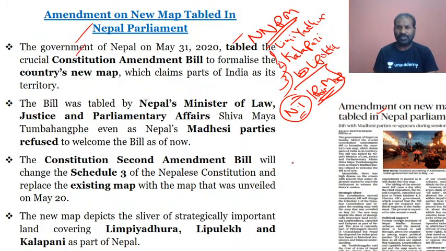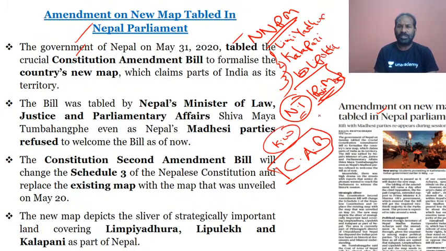In regard to this, the Nepal government has tabled the constitution amendment bill. What is important from the prelims point of view is that the constitutional amendment bill is the keyword you need to focus on. It could be part of a current affairs question in international relations, as UPSC questions are framed on current affairs and international relations. So this is a keyword, and I am emphasizing the constitutional amendment bill.